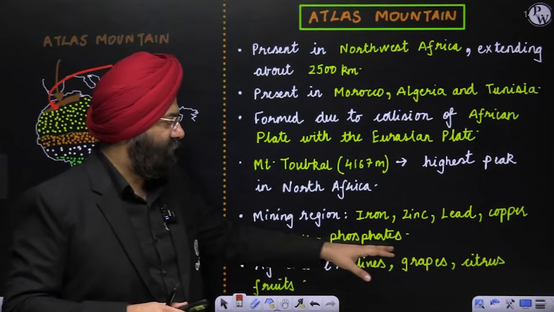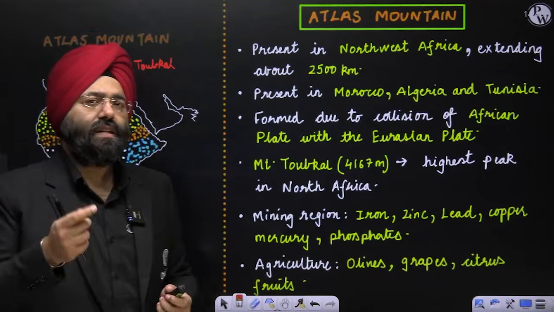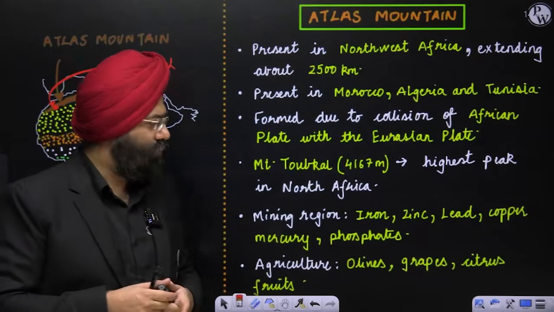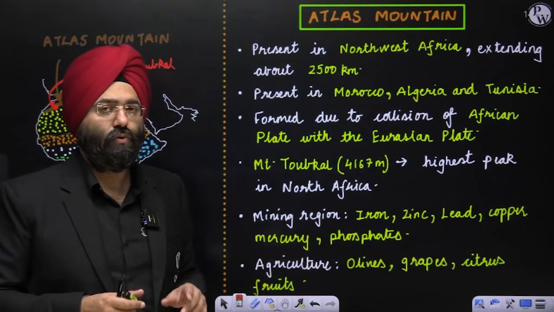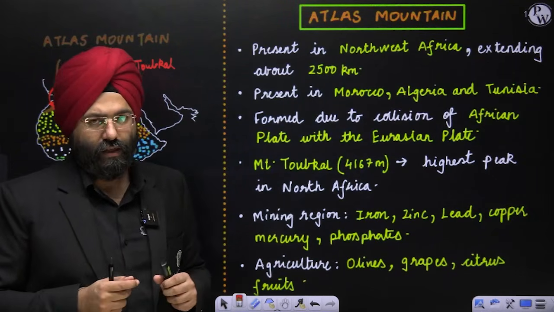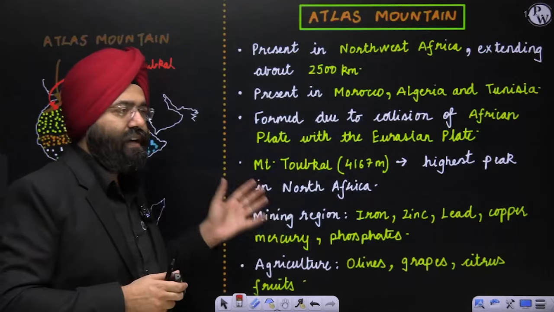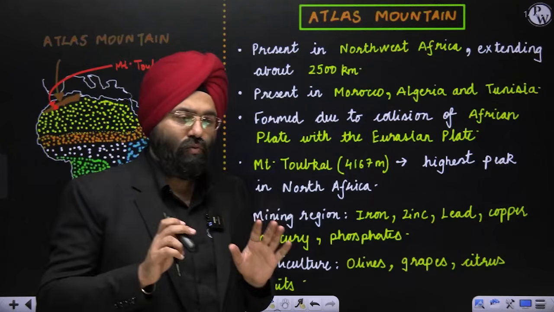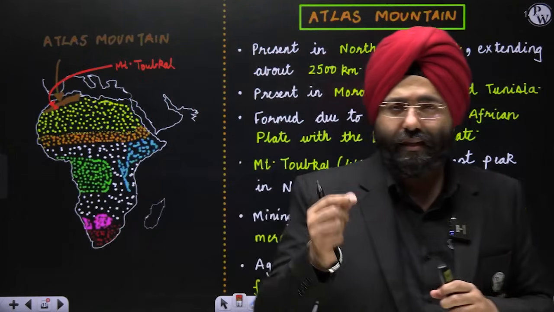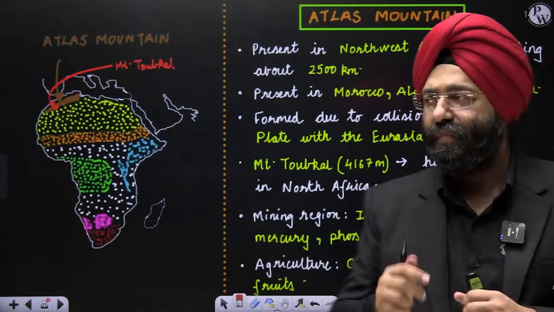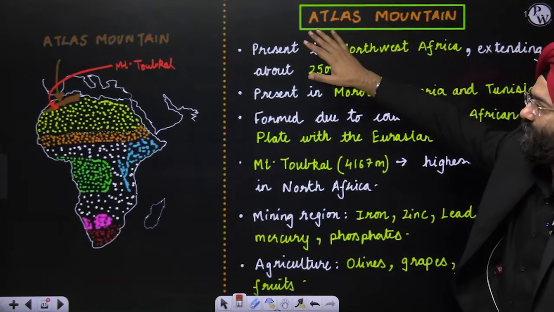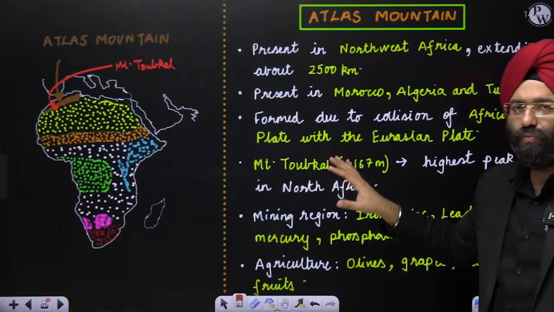Agriculture: olives, grapes, citrus fruits, because it has a Mediterranean type of climate. That is why you see olives, grapes and citrus fruits grown on a very large scale over here. So this is the economic aspect that you should be well aware of, because this will help you to link the concept from the physical geography aspect. So this is the Atlas Mountain and the related information that you should be aware of.